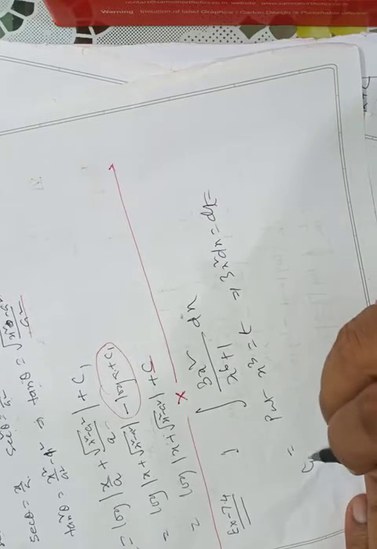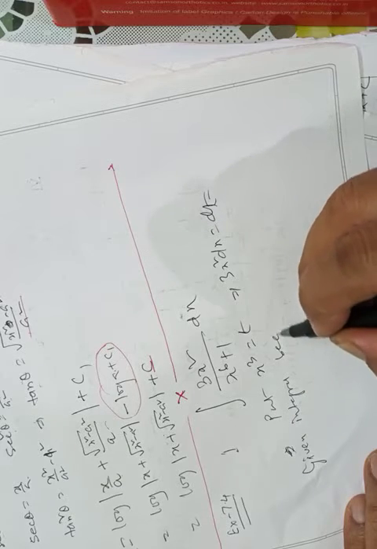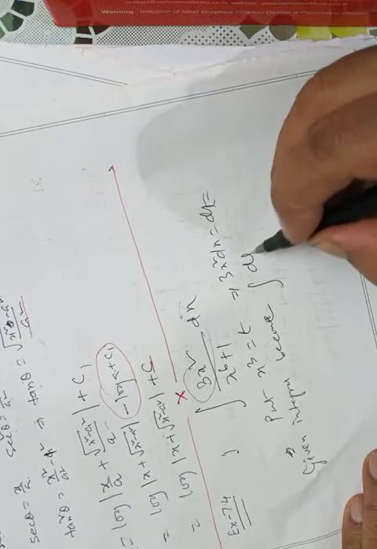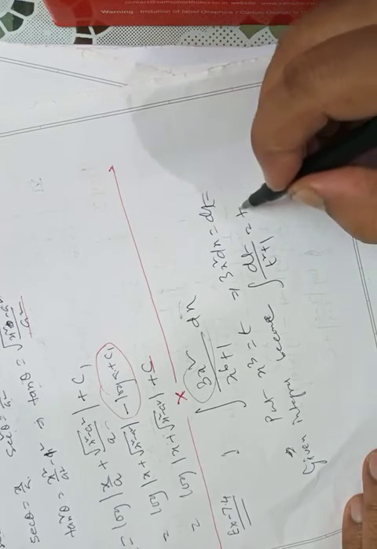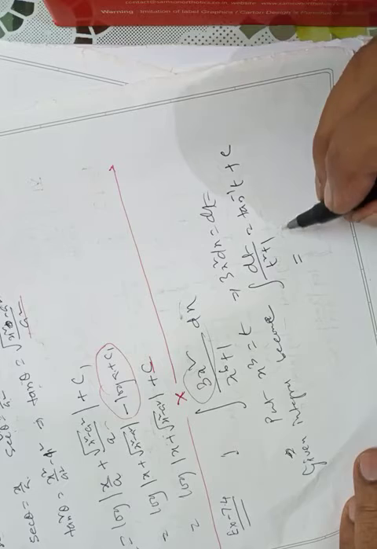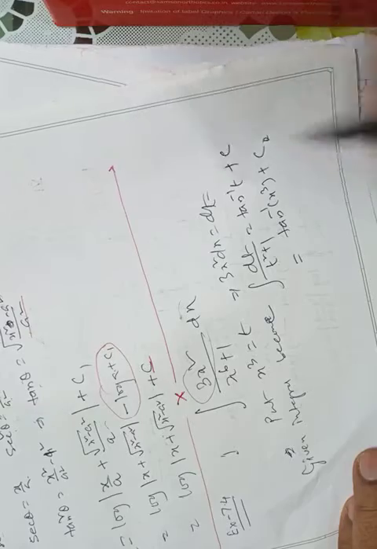This can be changed with some substitution; directly, the formula will not apply. So put x cube equal to t, so 3x square dx will be dt. Then the given integral becomes dt by t square plus 1, that is tan inverse t plus c. What is t? The answer is tan inverse of x cube plus c.